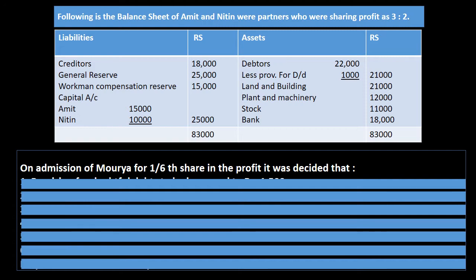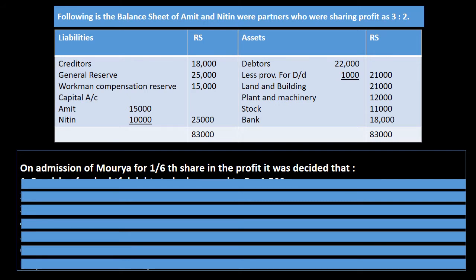of rupees 18,000, general reserve of rupees 25,000, which will be distributed between partners in their old ratio, workman compensation reserve of rupees 15,000. Treatment of this reserve will be dependent on adjustments. If no adjustment is given regarding workman compensation reserve, we will distribute it in old ratio. If adjustment is given, then we will see how we have to treat it. Now, next is capital. Capital accounts of Amit and Nitin represent 15,000 and 10,000 respectively.